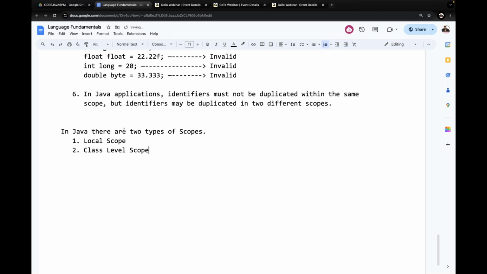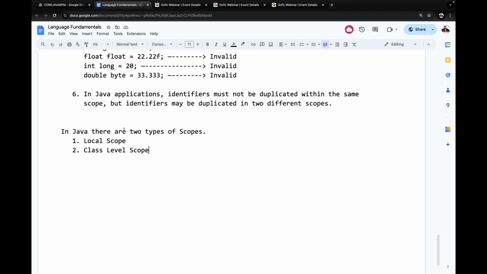But people may think local scope is one, and the other one is global scope. But remember, in Java there is no scope like global. Global scope is not available in Java. There is no name like global in Java. Only the names local scope and class level scope.